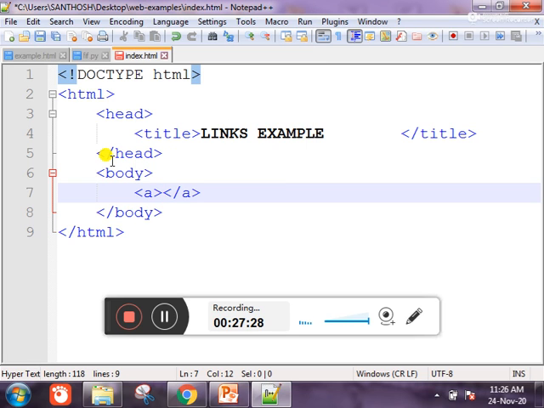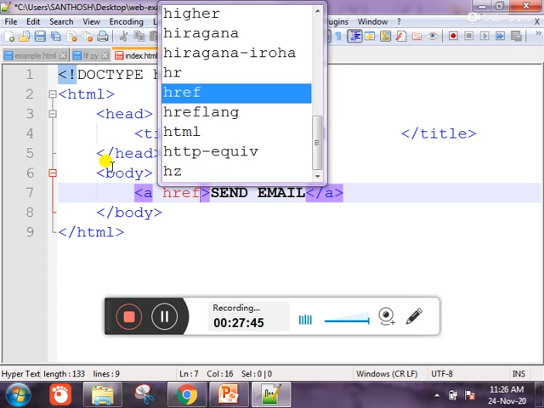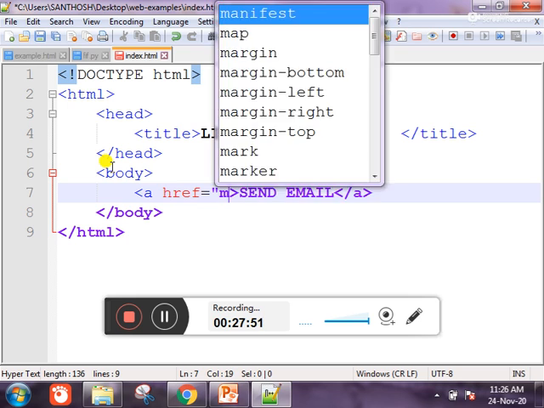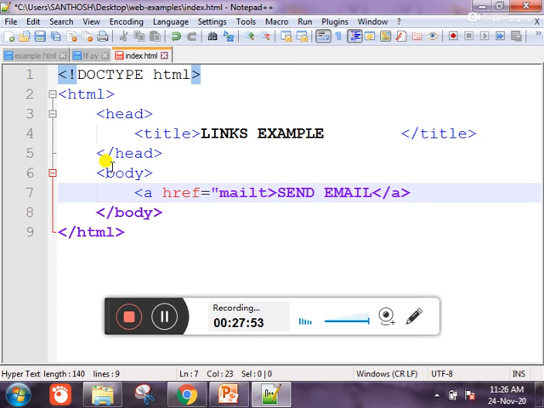So, anchor tag. Inside this anchor tag, now I type send mail. For whom? So here we have to write href. Href is an attribute, and for that we have to give a value. Now you are mailing, so listen here and then write mailto. Mailto is the keyword to mail to a particular email address.